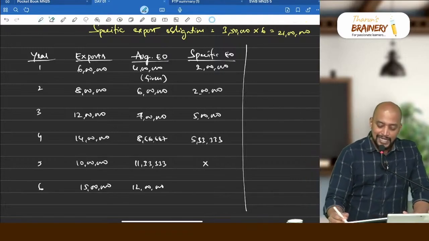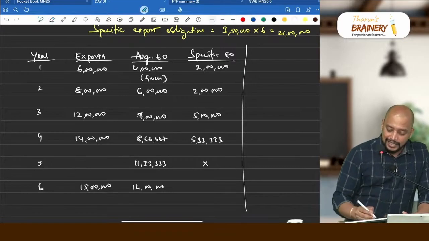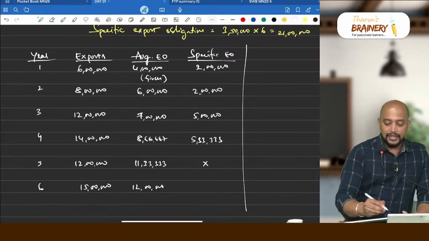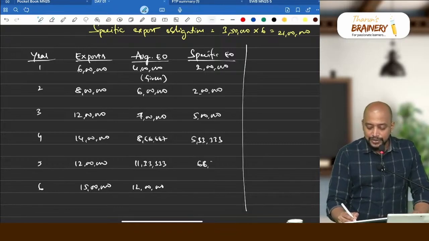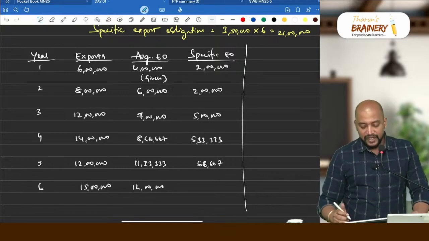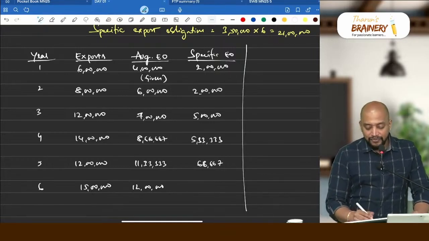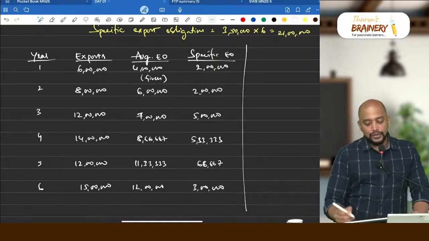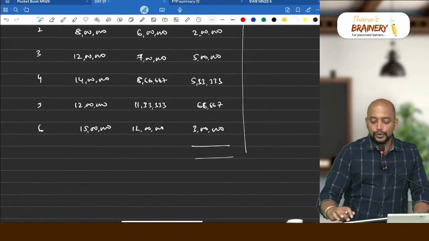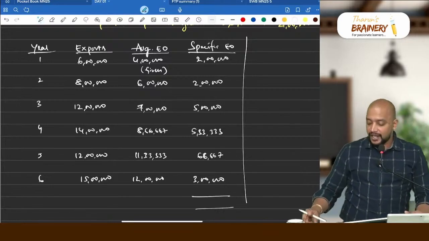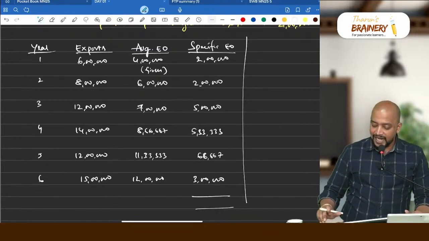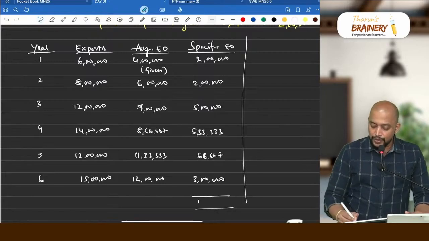Suppose in this case it is not 10 lakhs, it is like 12 lakhs, then we have achieved the average. So the remaining 66,667 will be counted for specific export obligation, and again here, 15 minus 12, 3 lakhs will be taken towards specific export obligation. Now you do the total of specific export obligation, 2 lakhs. First average, beyond that only will be counted for specific. 2 lakhs plus 2 lakhs plus 5 lakhs plus 5 lakh 33,333 plus 66,667, then 3 lakhs, that will come to 18 lakhs.